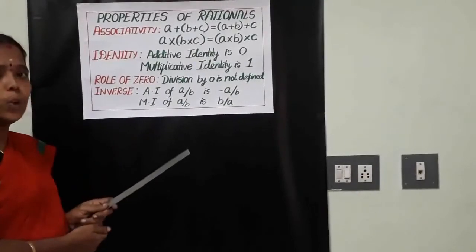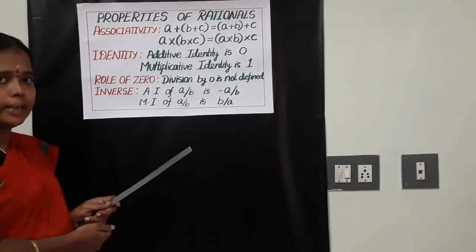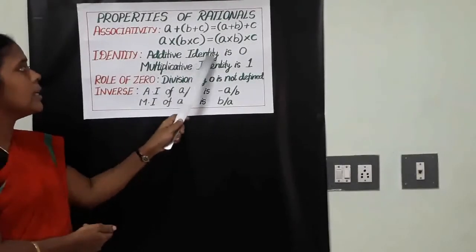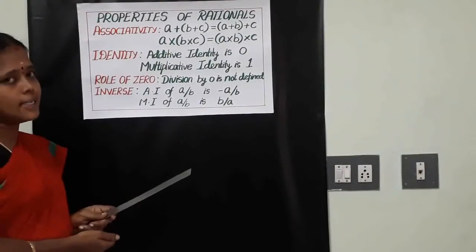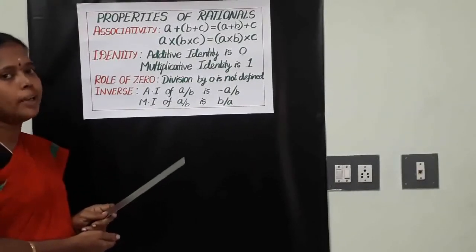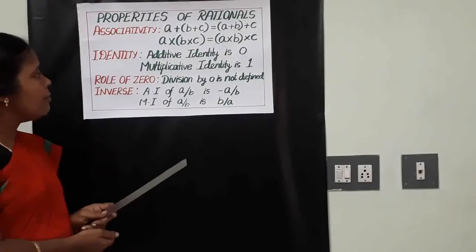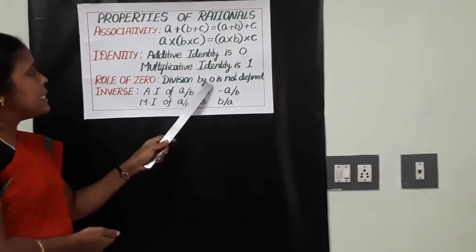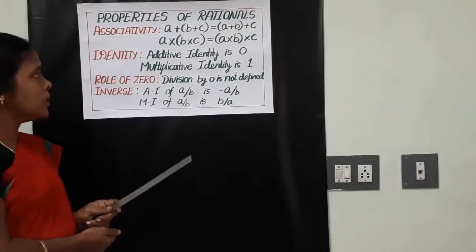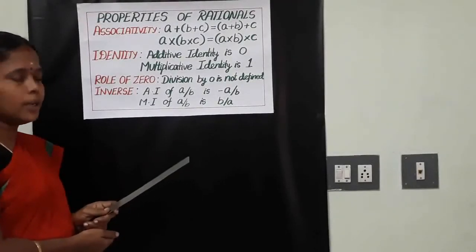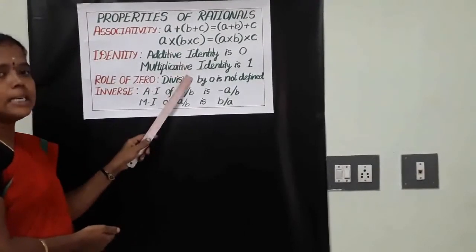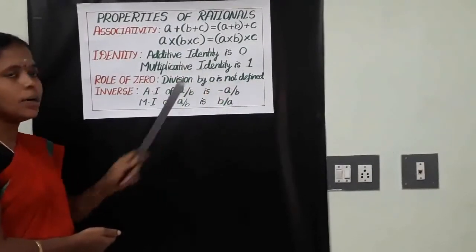Come to the next, role of 0. About 0 we have to tell here. Just now we have seen addition-wise, that is called the additive identity of rational numbers. Okay, division-wise we have to talk about 0 mainly here. Division of any rational number by 0 is not defined. This is a very, very important result regarding 0. Clear?